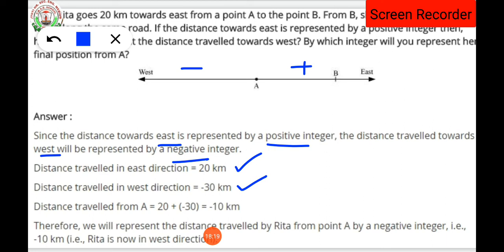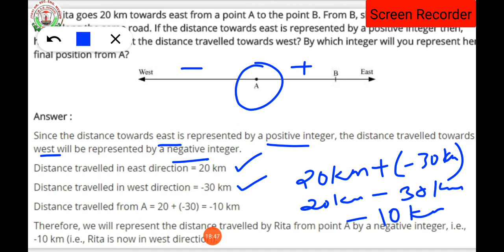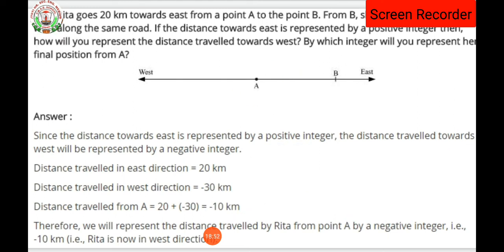Therefore, distance travelled from position A. Actually, we want the final position. Rita is standing here. How much distance has she travelled? That we have to find, isn't it? So for that, what are we going to do? 20 kilometers plus minus 30 kilometers. That is the total distance she travelled, that's why we are going to add. When you open the bracket, plus and minus will be minus. So 30 minus 20, that is 10 kilometers distance we get in the answer. Clear everyone? Have you understood?